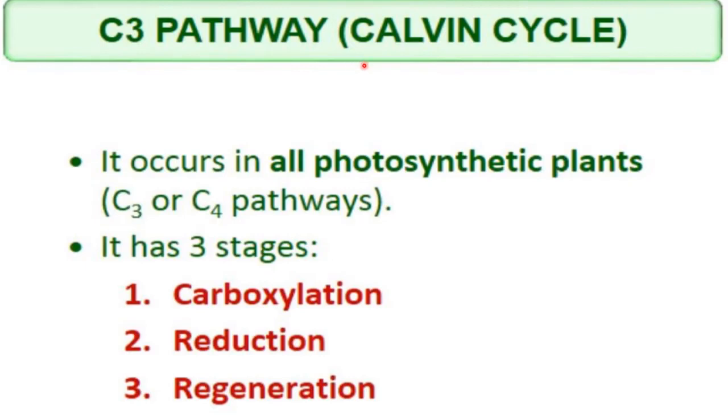Okay, in C4 plants there is an additional pathway, that is the C4 pathway. That's why their name is C4 plants. But this C3 pathway occurs in those plants also. Now this C3 pathway has 3 stages: carboxylation, reduction and regeneration.